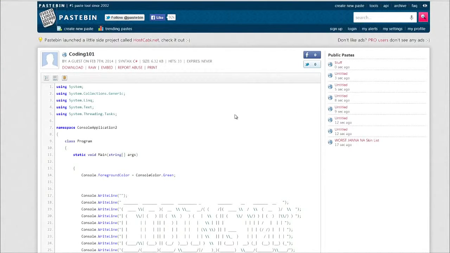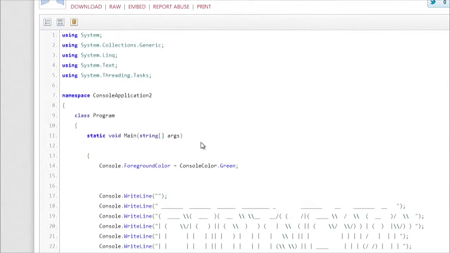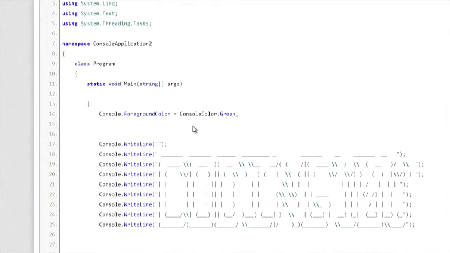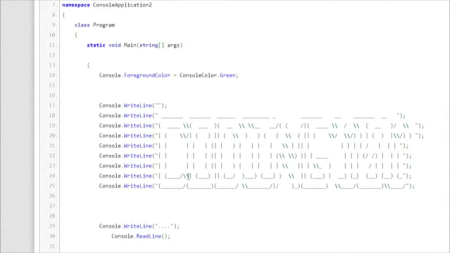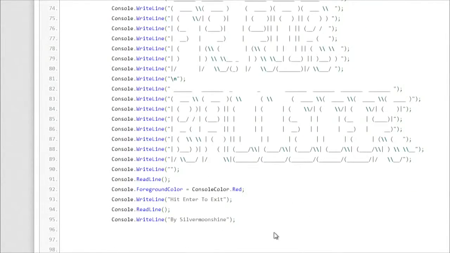So this is his code. He put it up in Pastebin, and we'll include this in the show notes as well if you want to check it out and do your own drawing. He basically just used a whole bunch of write lines and a whole bunch of dashes and parentheses and whatnot to create this whole drawing. It looks really cool.